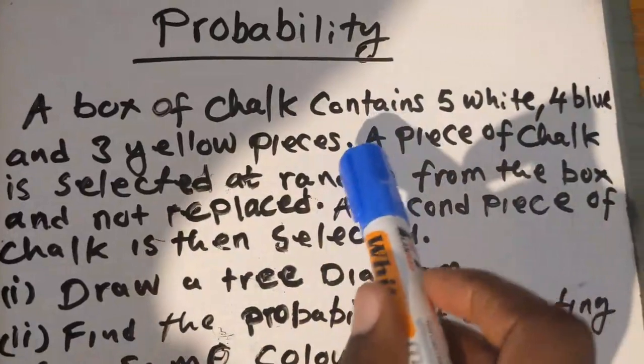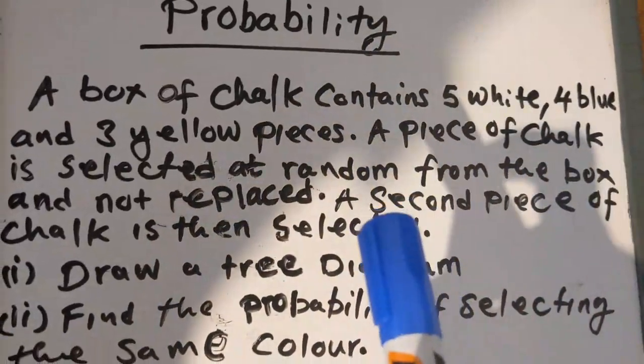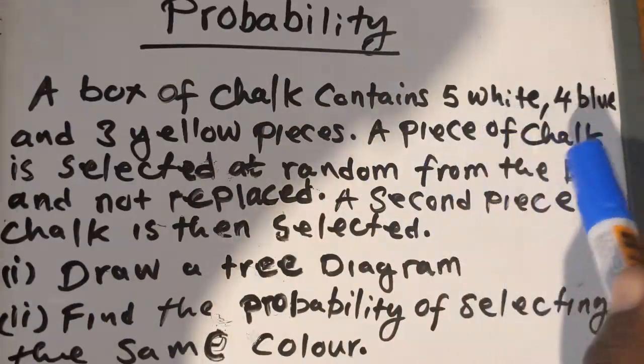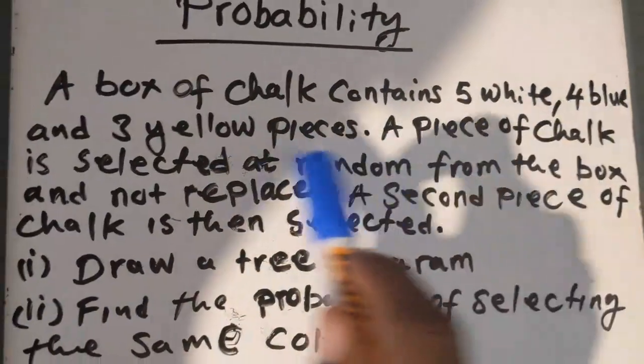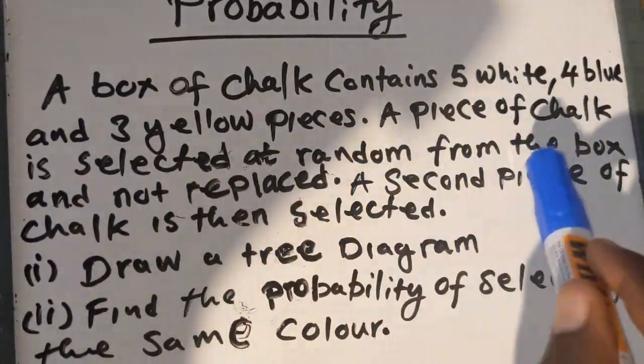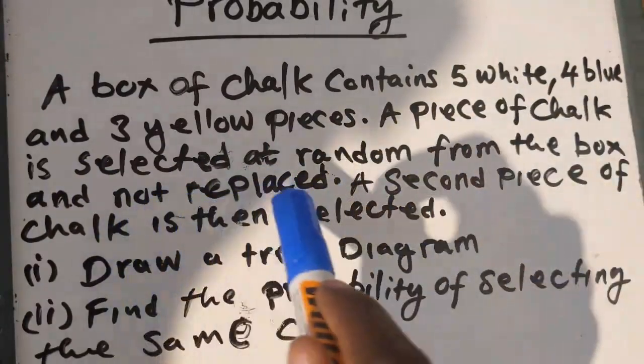This statement is the most important thing you need to understand about probability. It says that a piece of chalk is selected at random from the box and not replaced.